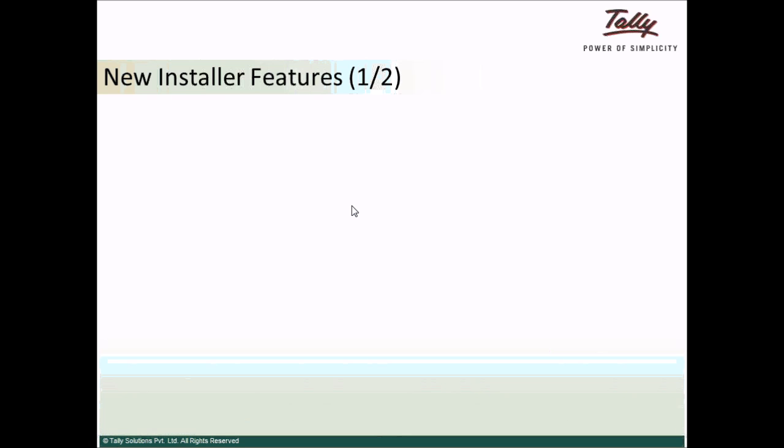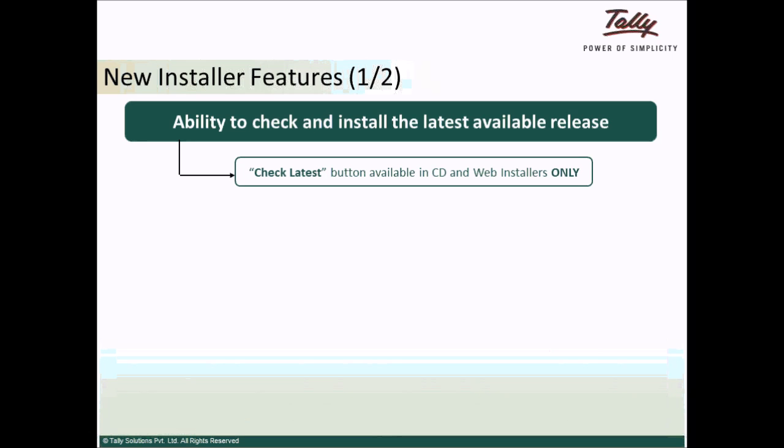To start off with the installer, let us focus on the features and functionalities of the new installer. Ability to check latest and install the latest available release. Release 5.0 installer comes with the capability to check and install the latest available release. The CD and web installer of 5.0 has this check latest facility. The online installer will by default download the latest release.